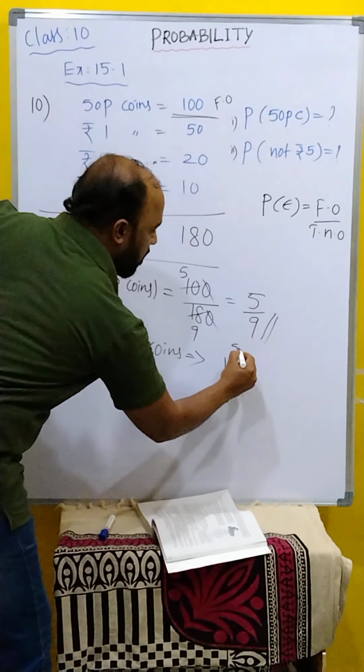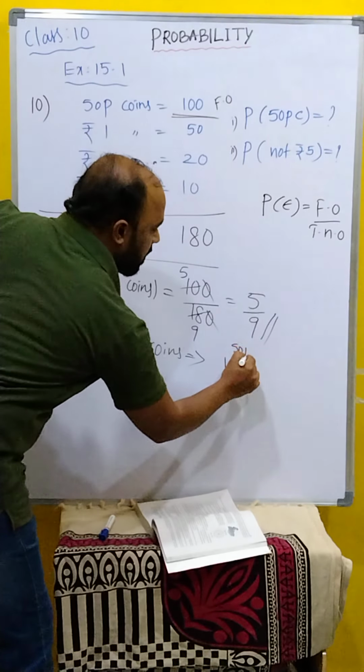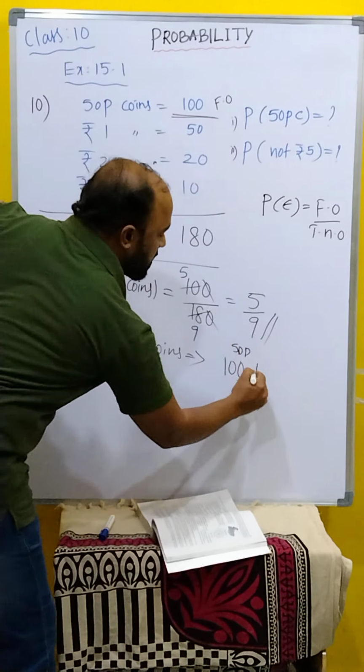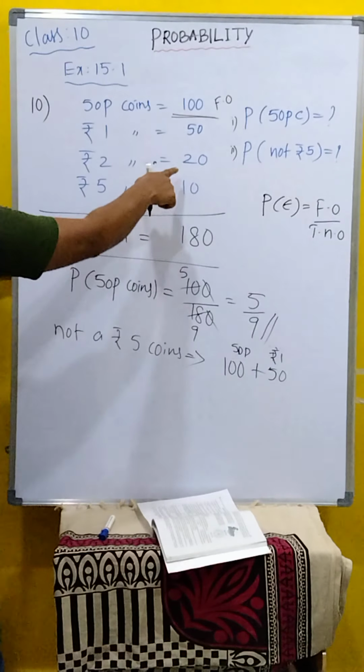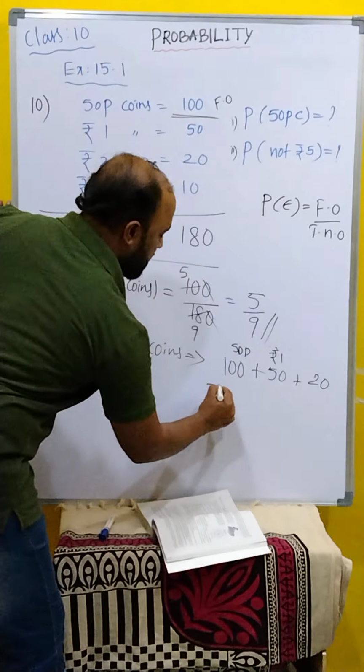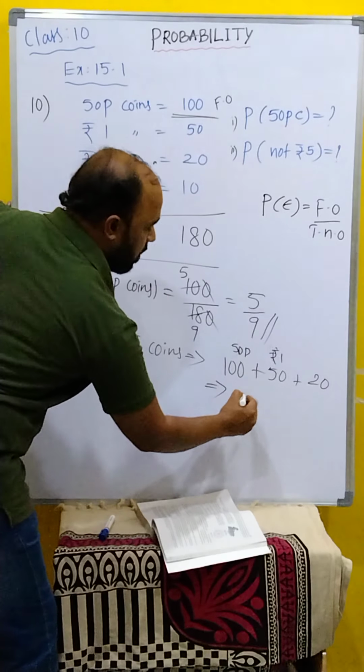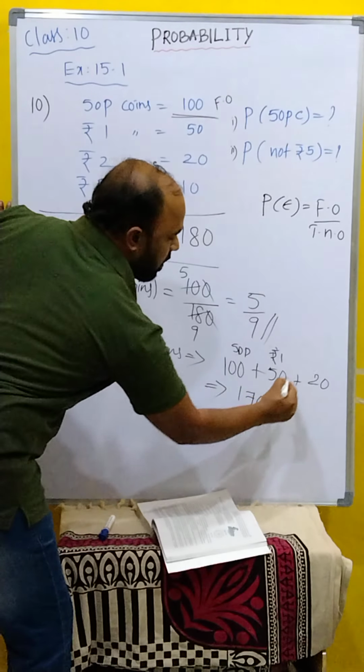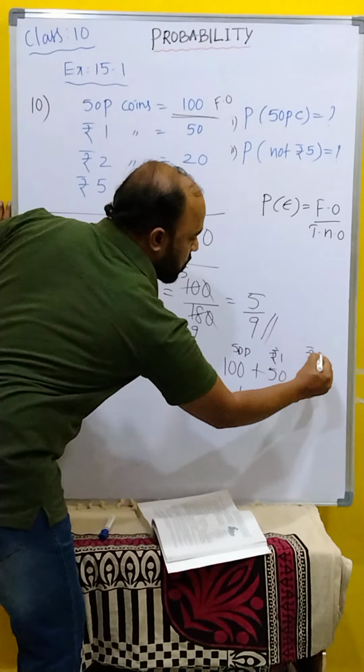What is this one? 50 paise coin plus 50, this one rupees 1, next rupees 2. How many are there? 20. What is the total now? 150, 170. This is rupees 2. Clear, children? This is total 170.